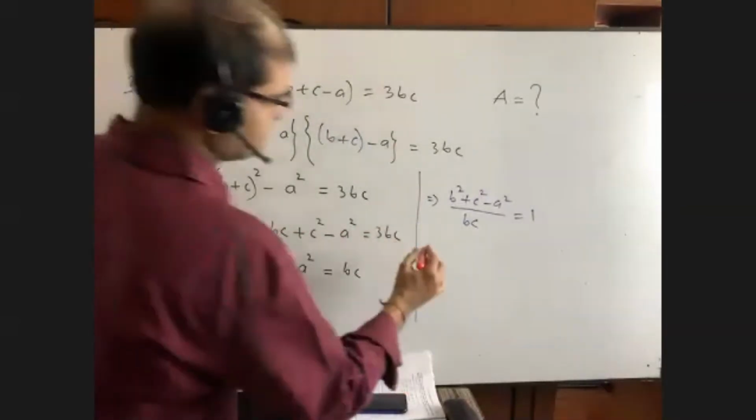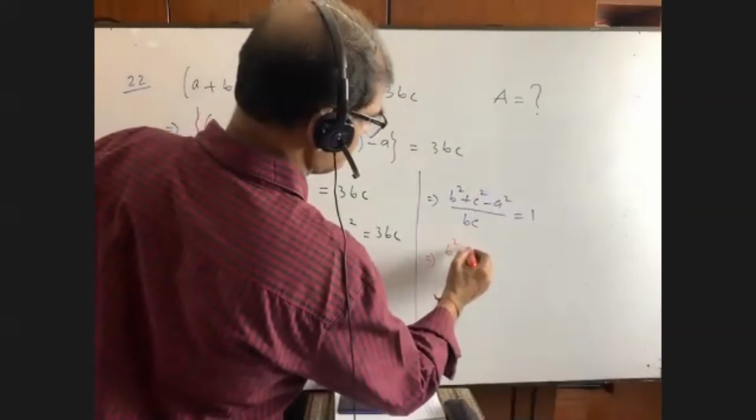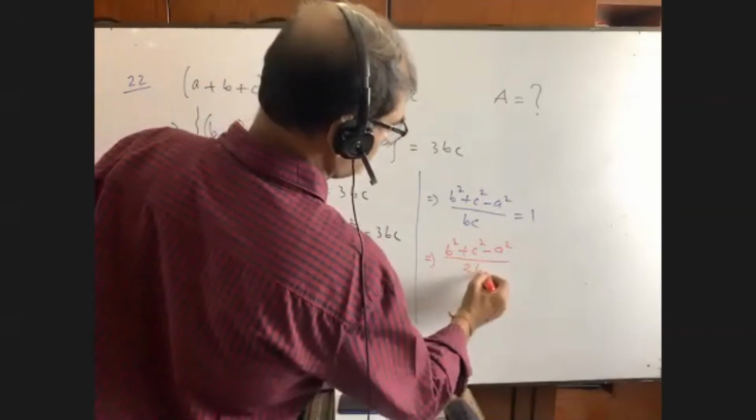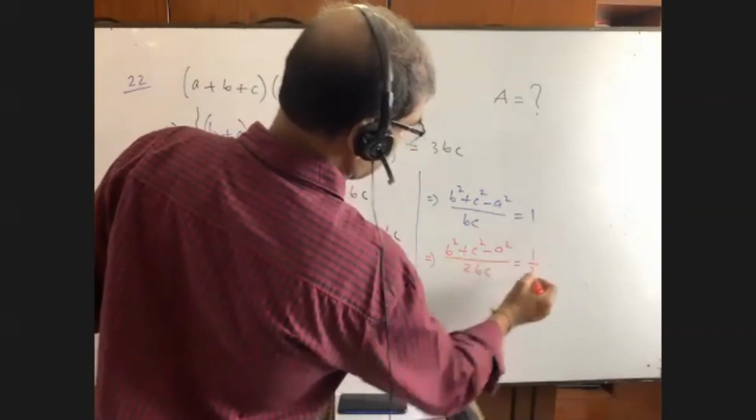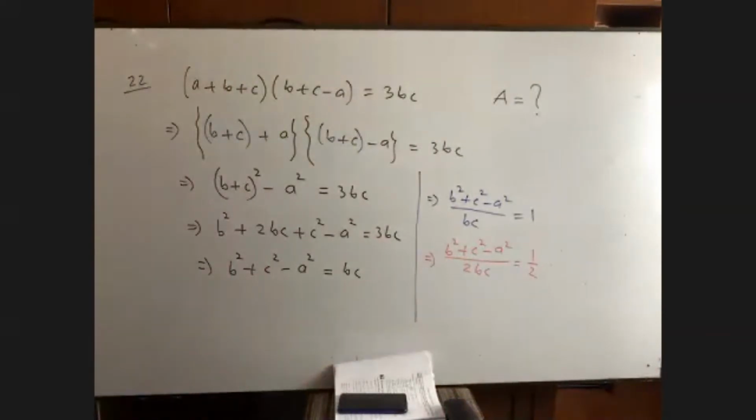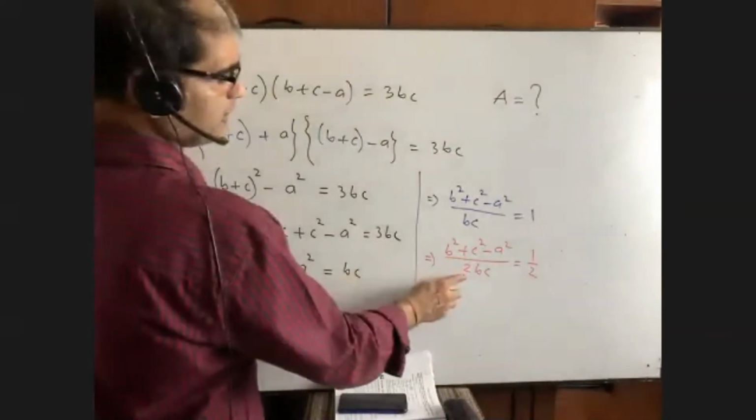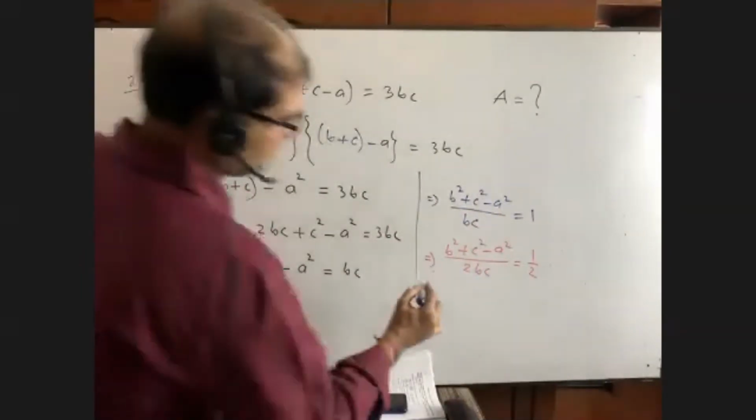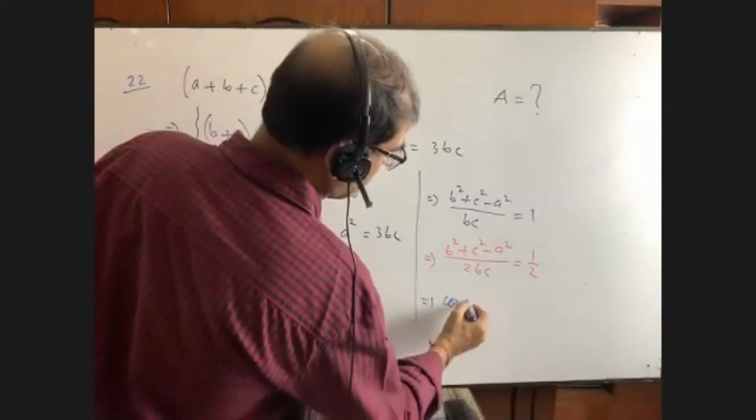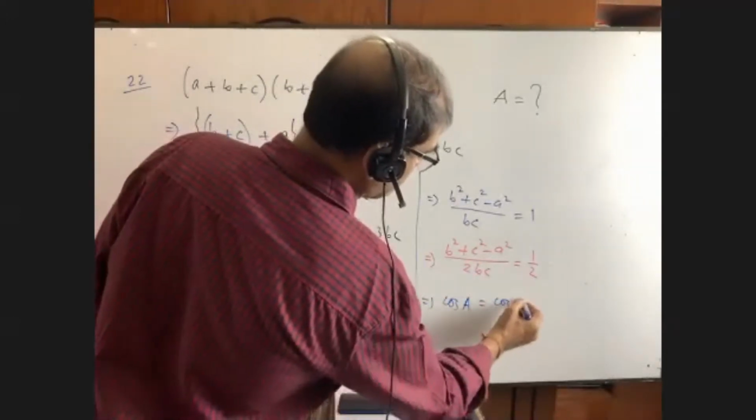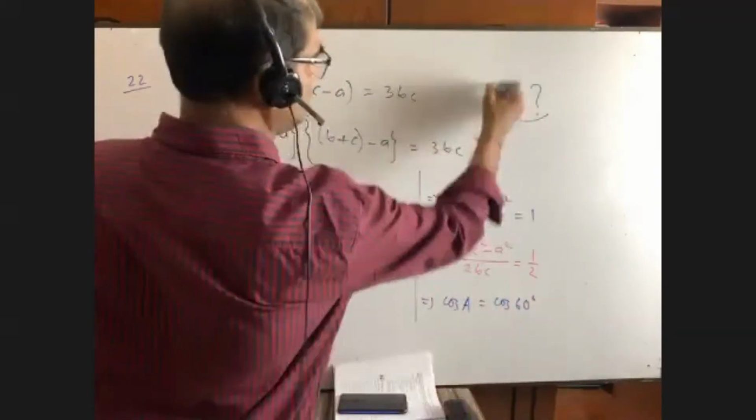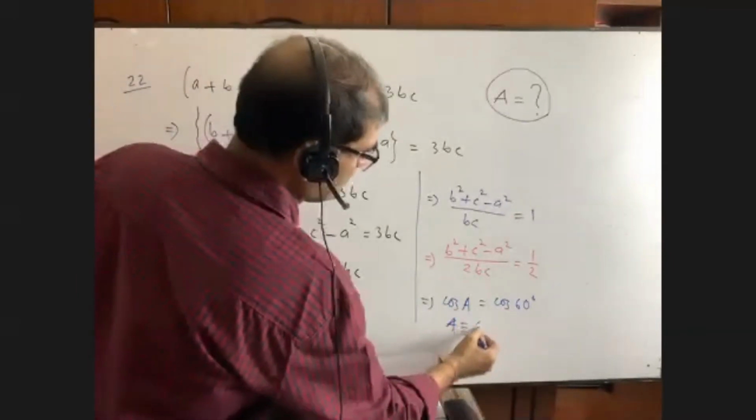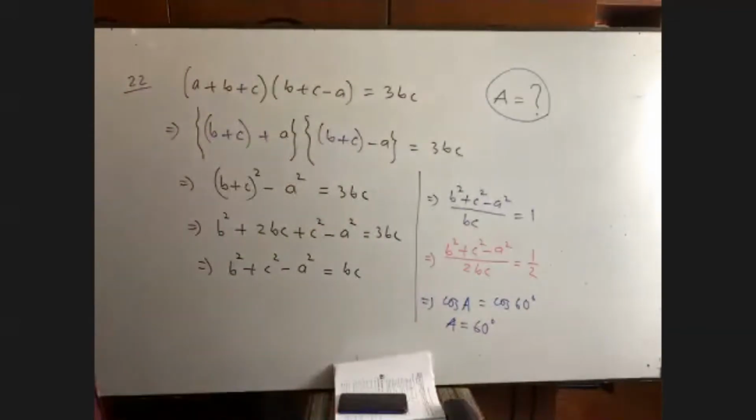Again, we see B square plus C square minus A square by 2BC equal to half. Actually, we have divided by 2, because the left hand side needs a 2 here just to put it into a formula. Now, can you please tell me what is the formula in the left hand side? Cos A. Cos A is equal to cos 60 degree. And you see, we were told to determine the value of A. So here in this math, A equals 60 degree. I think this math has been very easy for you, right?